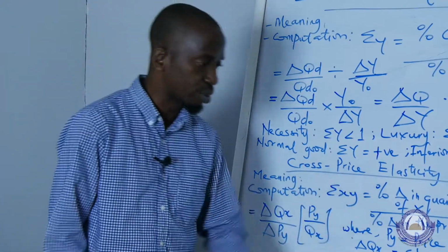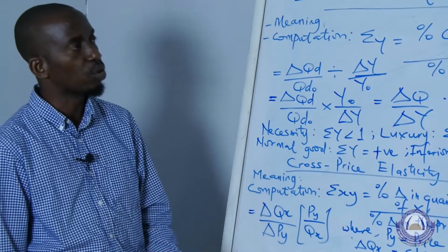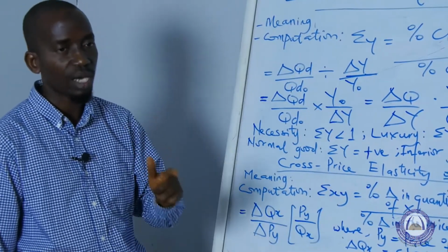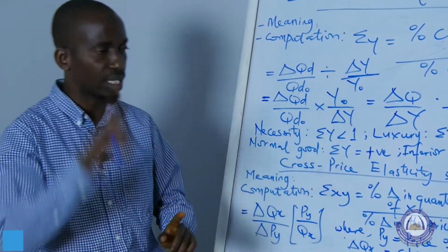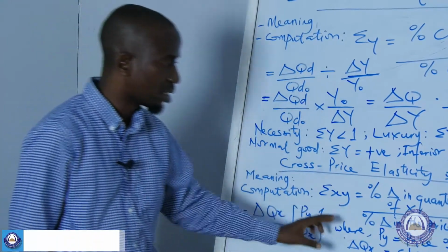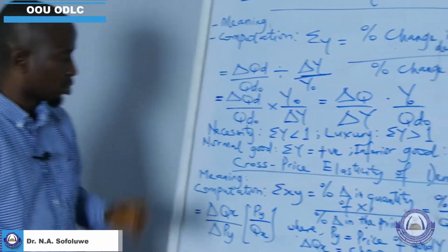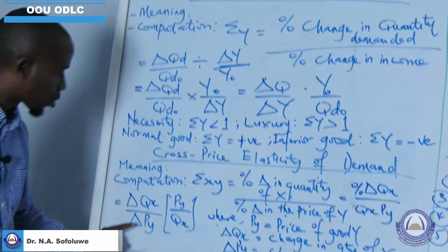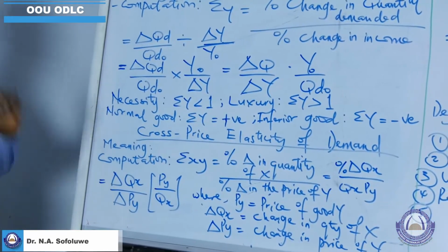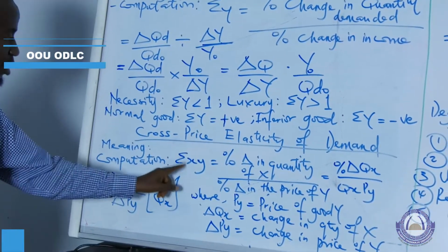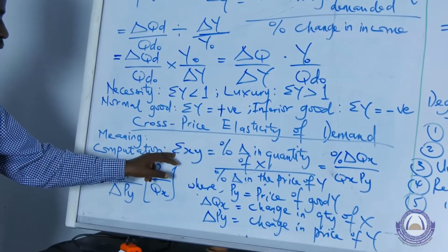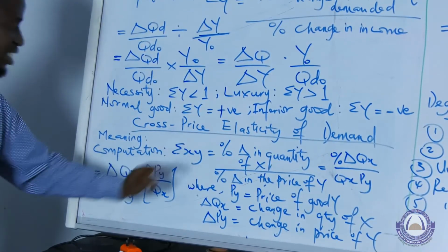But for substitutes, if for example the price of Milo increases, demand for Bonvita will increase on both ends, then that is a positive relationship. Which implies that after computing this, if you obtain a value of E substitute XY, that is quantity demand cross elasticity of demand, and your value is negative.